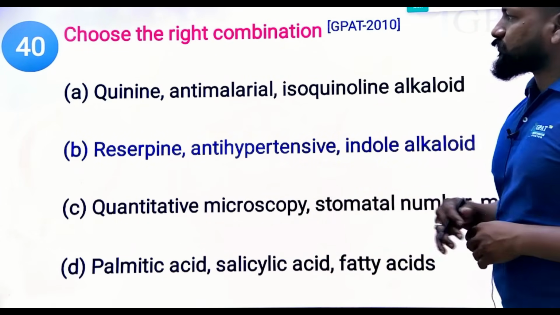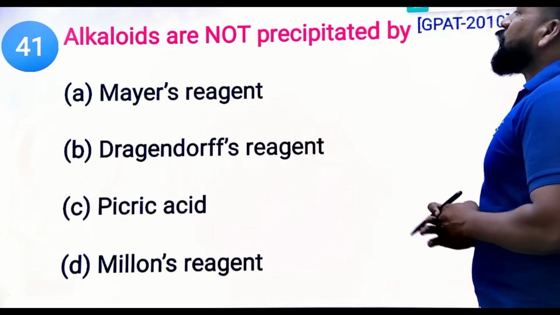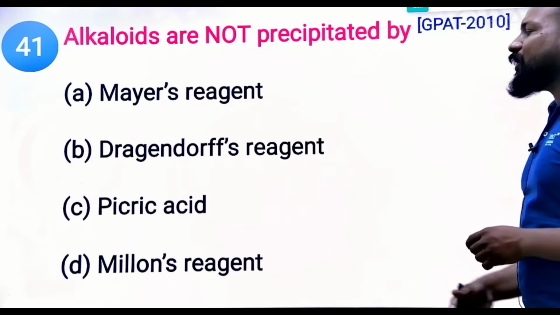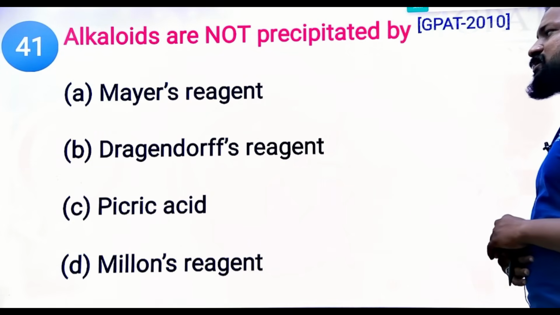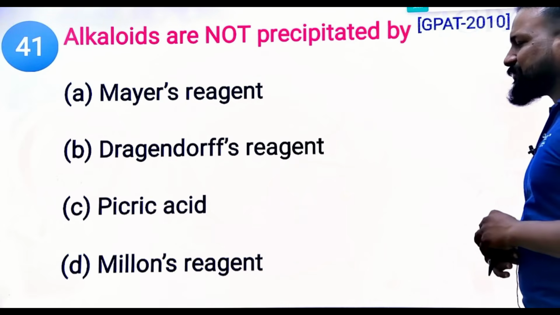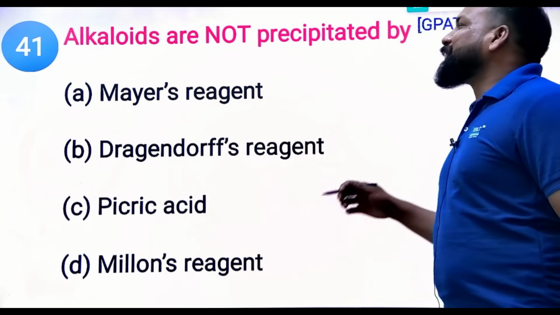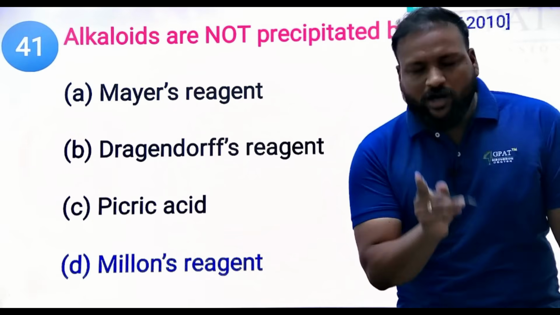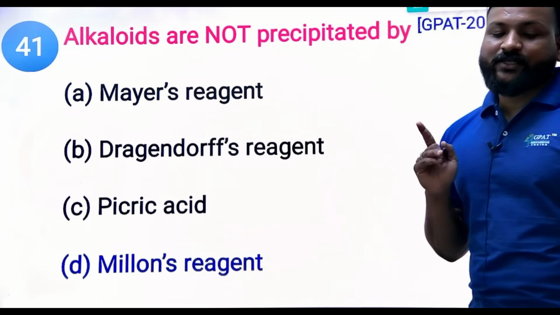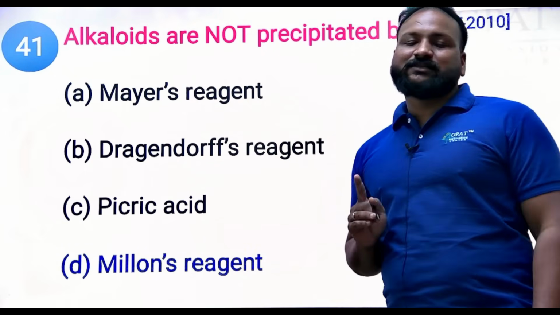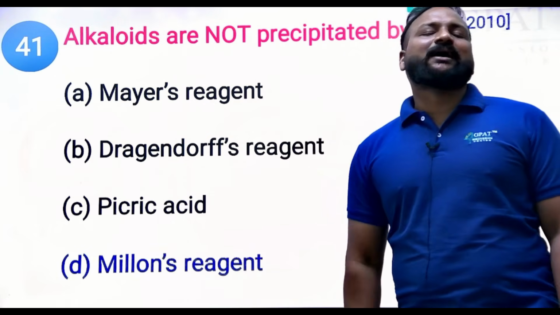Next, alkaloids are not precipitated by which of the following tests? Mayer's, Dragendorff's, picric acid, and Molisch's test. Molisch's test is for which one? You can eliminate three odd options, thereby you can get the right option. Molisch's test is for carbohydrates, not for alkaloids. Mayer's, Dragendorff's, and picric acid tests are all for alkaloids. Picric acid means Hager's test.